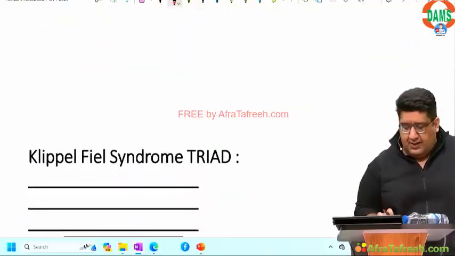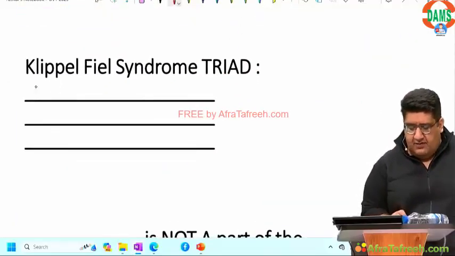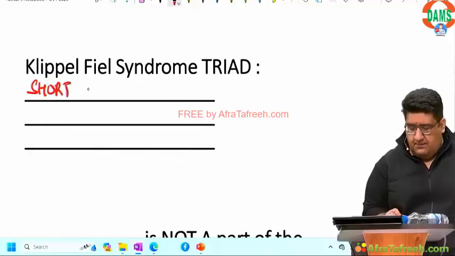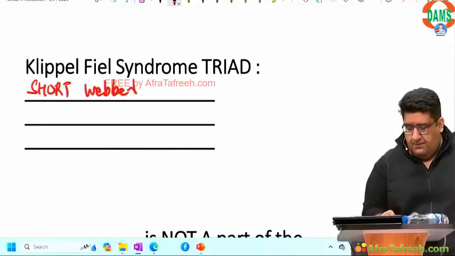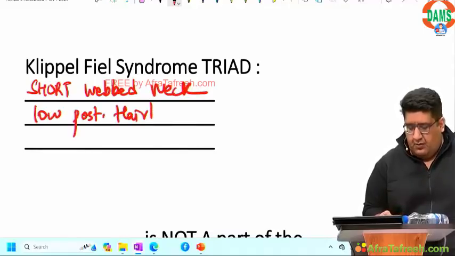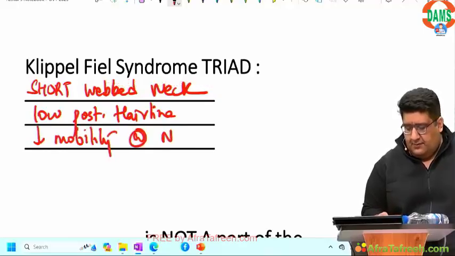So in the triad, I will write down short webbed neck, low posterior hairline, decreased mobility at neck.